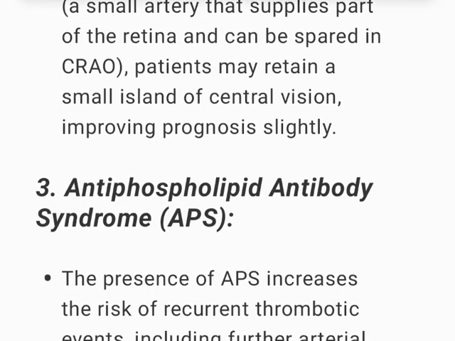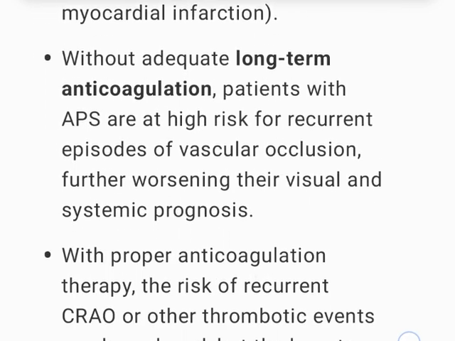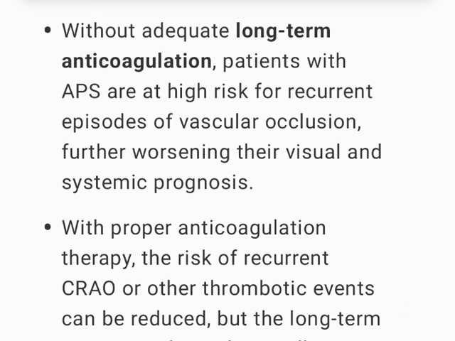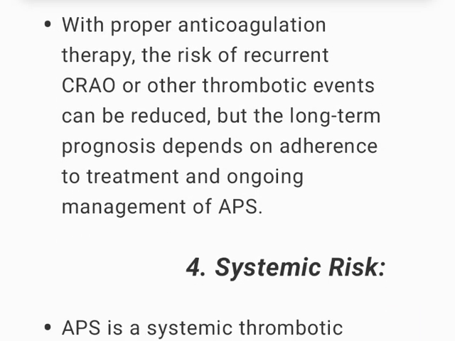3. Antiphospholipid antibody syndrome, APS. The presence of APS increases the risk of recurrent thrombotic events, including further arterial occlusions in the retina or elsewhere, e.g., stroke, myocardial infarction. Without adequate long-term anticoagulation, patients with APS are at high risk for recurrent episodes of vascular occlusion, further worsening their visual and systemic prognosis. With proper anticoagulation therapy, the risk of recurrent CRAO or other thrombotic events can be reduced, but the long-term prognosis depends on adherence to treatment and ongoing management of APS.